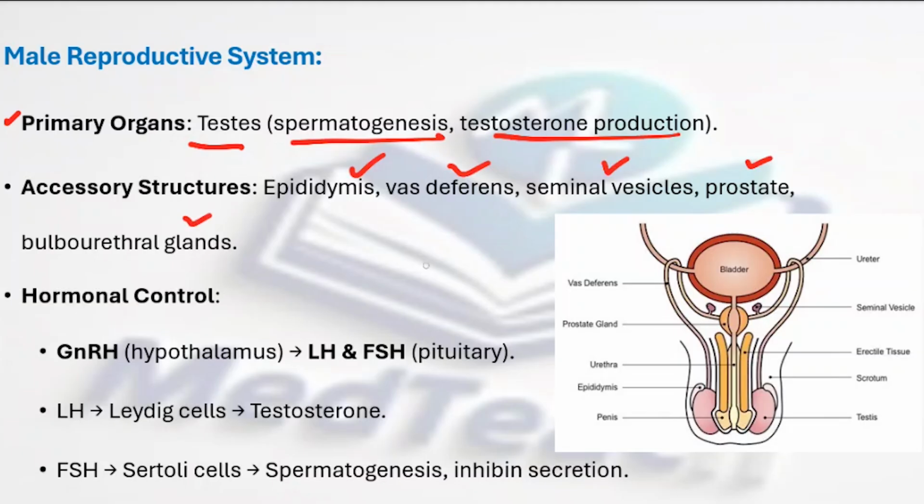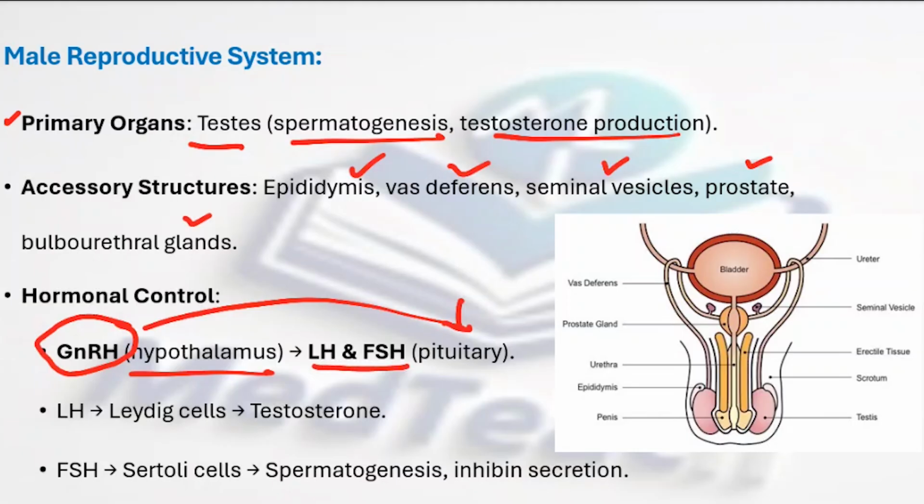Hormonal control for the male reproductive system comes from the hypothalamus, which is going to secrete gonadotropin releasing hormone, and this gonadotropin releasing hormone is going to act upon the pituitary and produce luteinizing hormone and follicle stimulating hormone. Remember, luteinizing hormone acts upon the Leydig cells of the testis to produce testosterone, and the follicle stimulating hormone acts upon the Sertoli cells of the testis to produce spermatogenesis, and it also causes inhibin secretion.